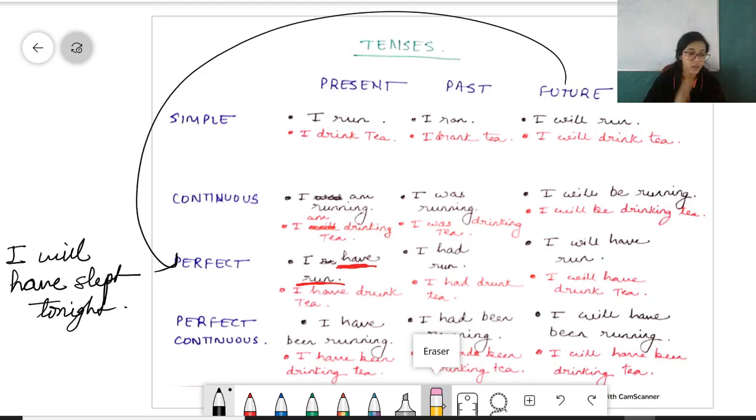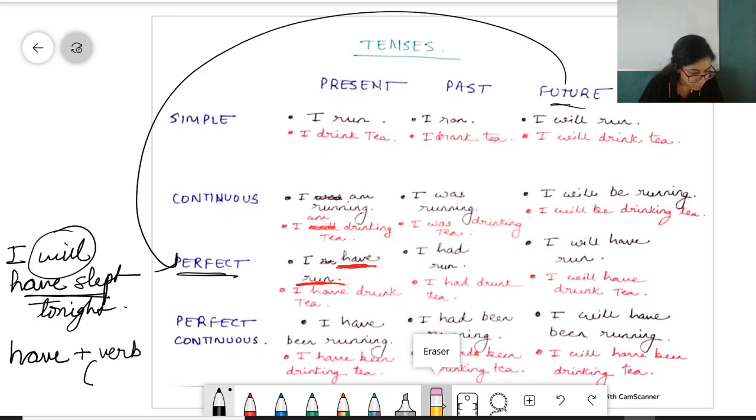So the thing is, it's future, so will comes, and since it's perfect, then have slept will come. Alright, so this will be have plus verb in past form. So irrespective of whether it's present perfect or past perfect or future perfect, the verb will always be in the past form.